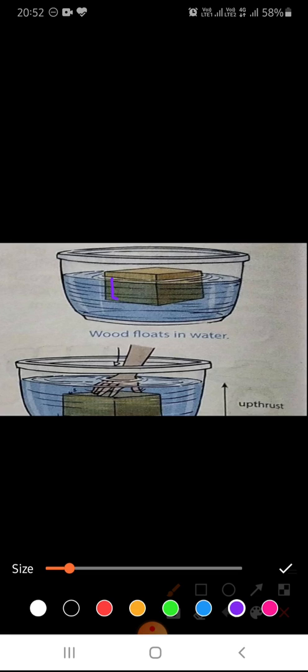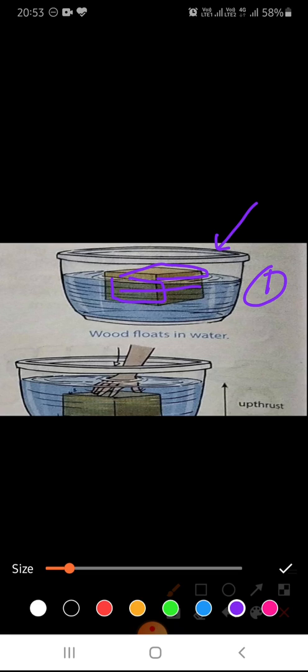After that you have to drop this wooden block in the bucket of water. In the beginning you will see that the wood will float in water, as in the first case you can see it is floating in water.